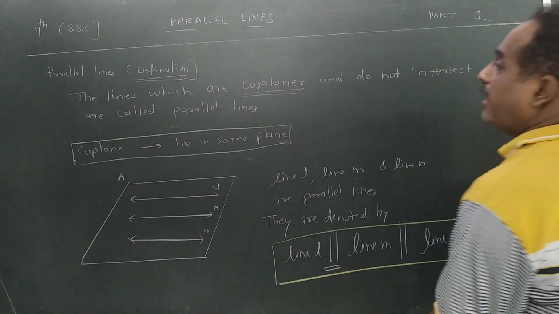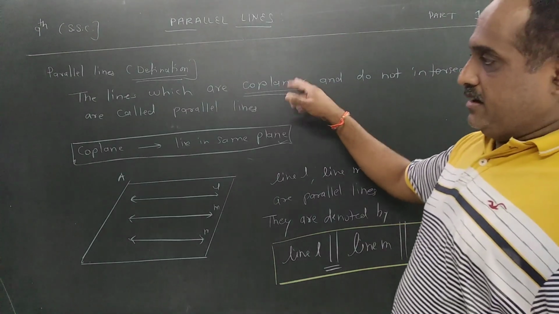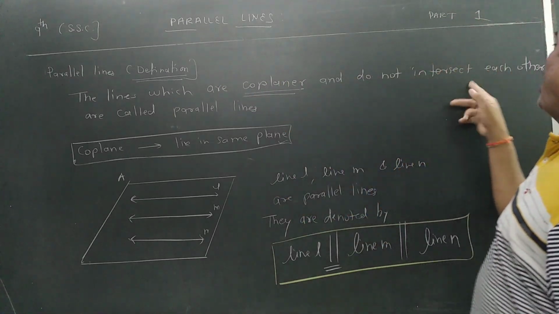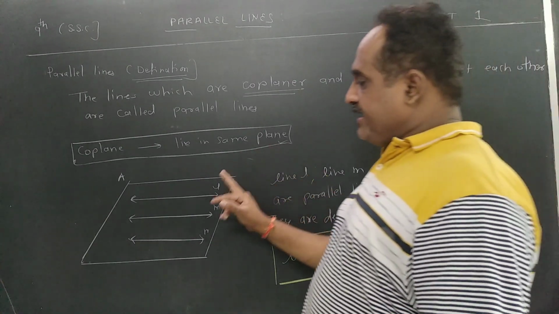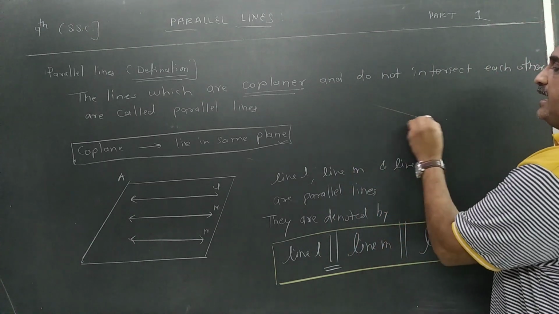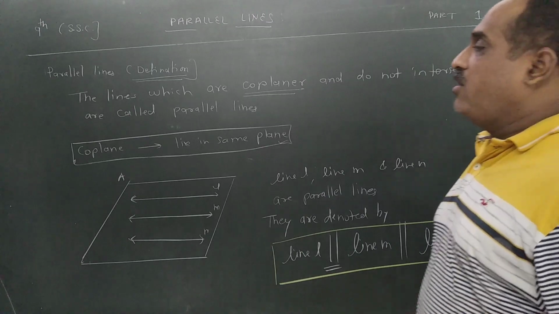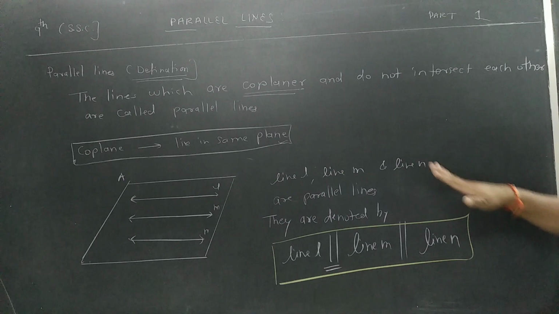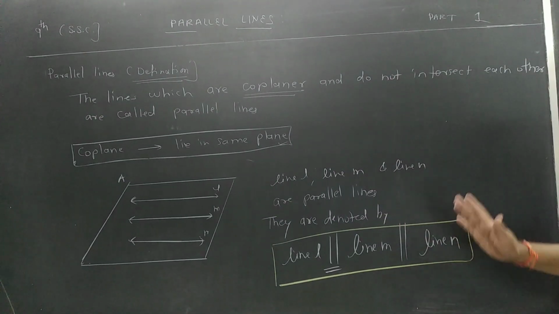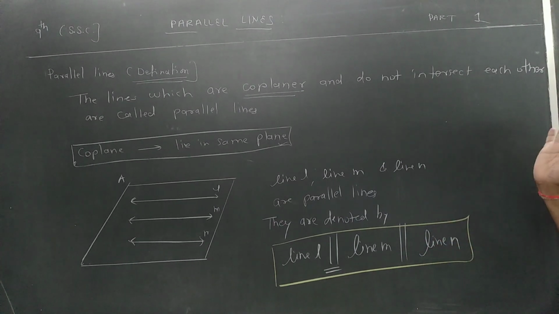Once again, what is the definition of parallel lines? Coplanar lines which do not intersect each other are called as what? Parallel lines. So these must lie in the same plane, and they should not intersect at any point. Such lines are called parallel lines. I think you understood the concept properly. Write it down and draw the figure with a properly pointed pencil only. Write each and everything properly.